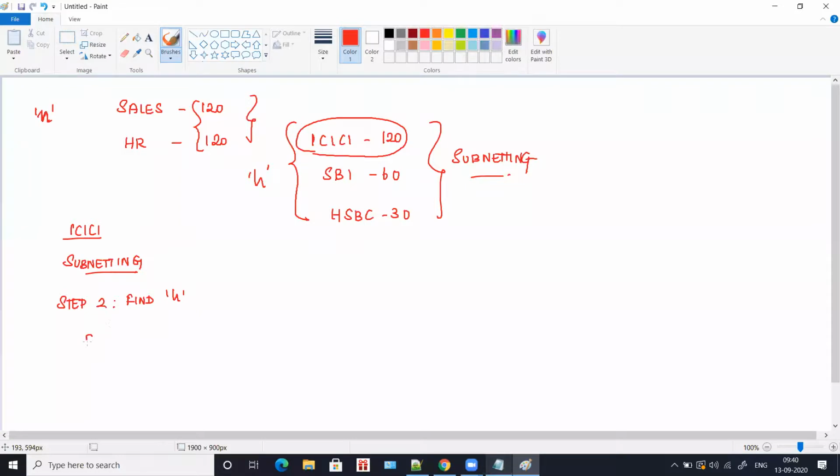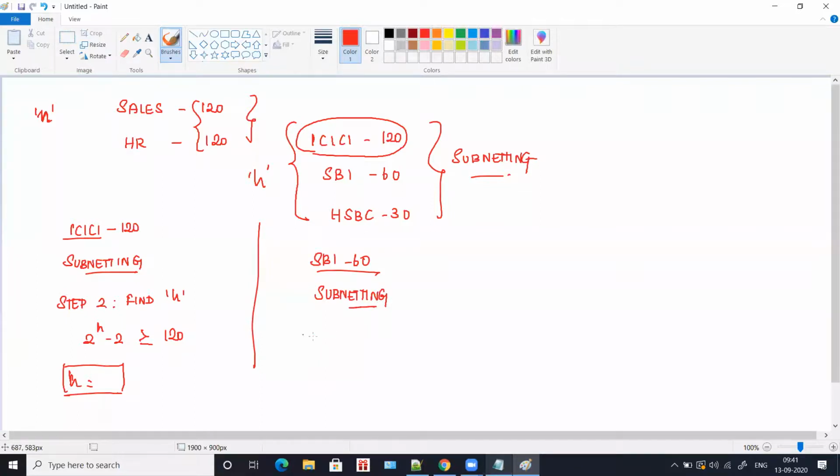To find h, all you have to do is solve 2 power h minus 2 greater than or equal to the required number of computers. For ICICI, it's 120. So you have to find out the h value here. And in the custom subnet mask, you leave the host bits that you find here and convert the remaining bits into network bits. Once you're done for ICICI, you have to see which other company has the highest requirement. So you have SBI, 60. Now you have to perform subnetting for SBI.